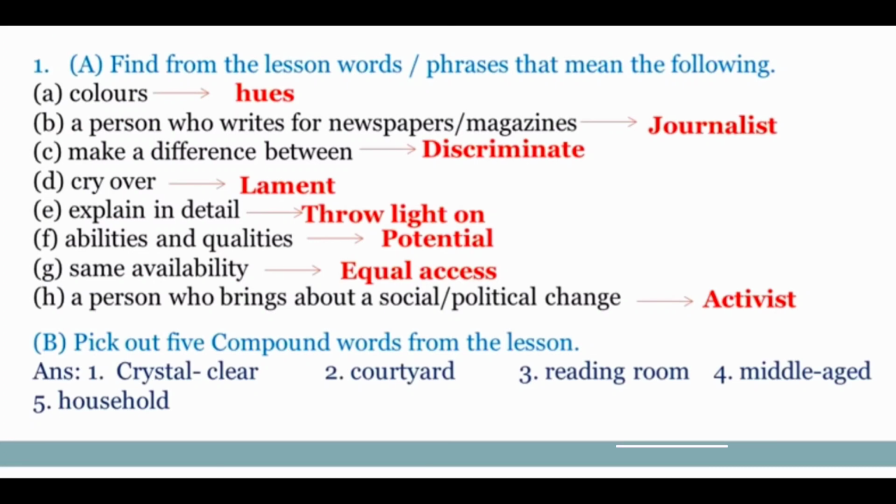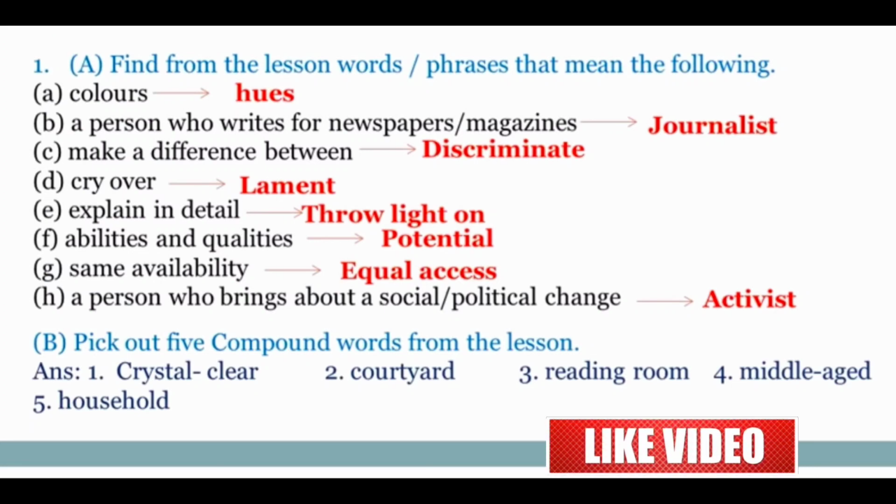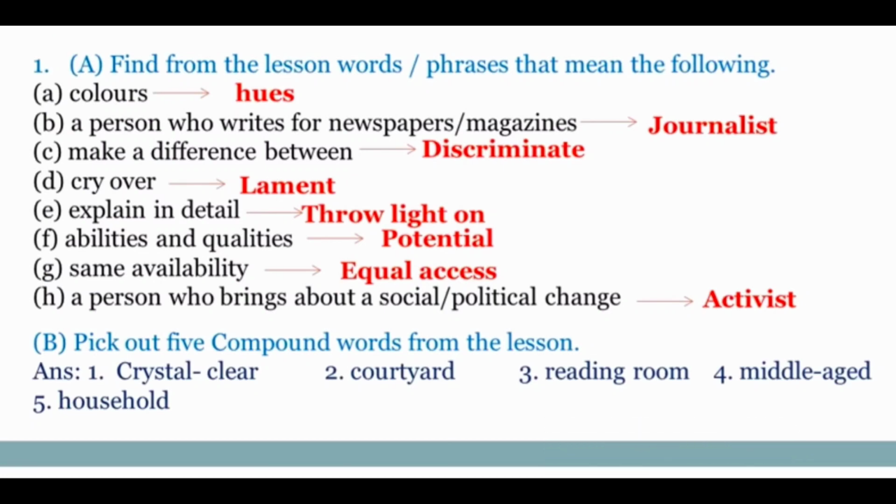Here, find from the lesson words or phrases that mean the following. Colors, hue. A person who writes for a newspaper, journalist. Make a difference between, discriminate. Cry over, lament. Explain in detail, throw light on. Abilities and qualities, potential. Same availability, equal access. A person who brings about social and political changes, activist.